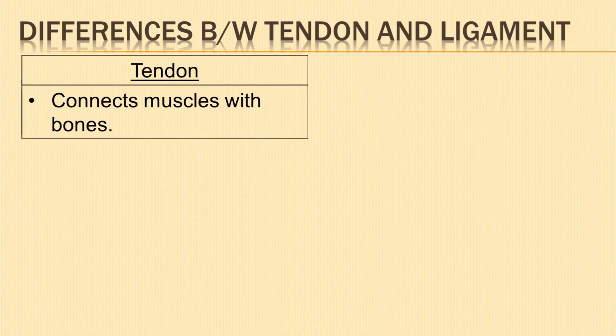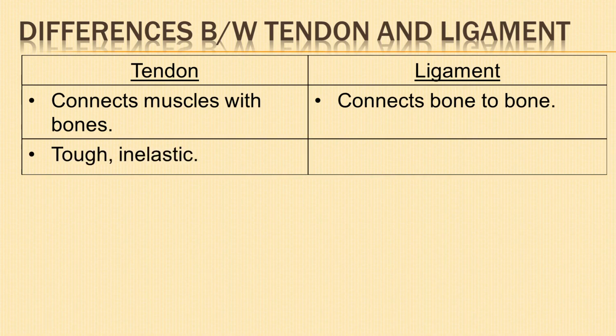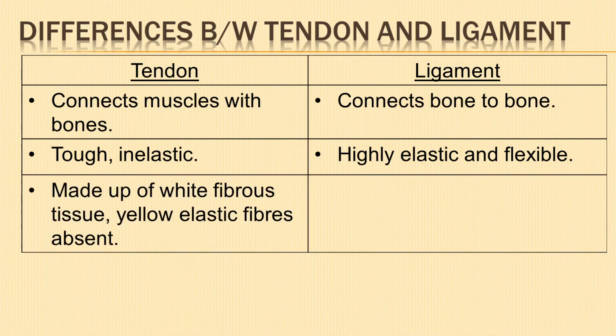Tendons connect the skeletal muscles with the bones. Ligaments connect bones to other bones at joints. Tendons are very tough and inelastic. Ligaments are highly elastic and flexible. Tendons are made up of white fibrous tissue.